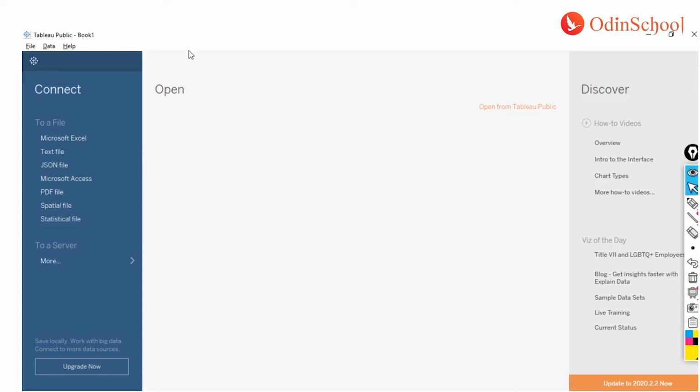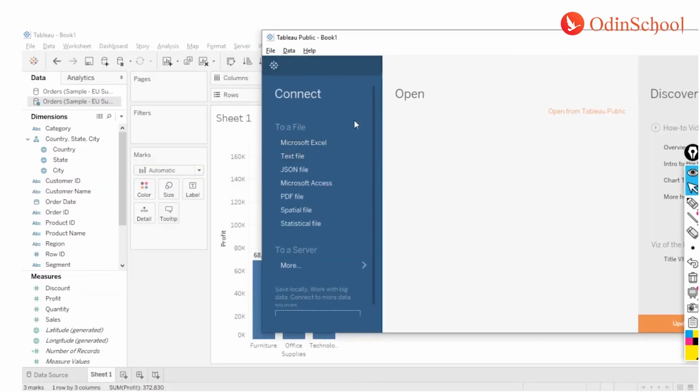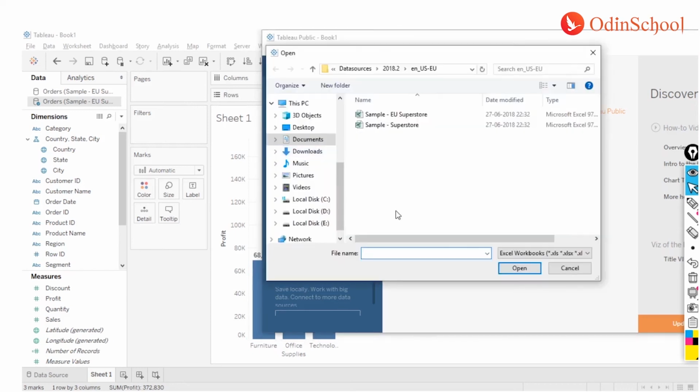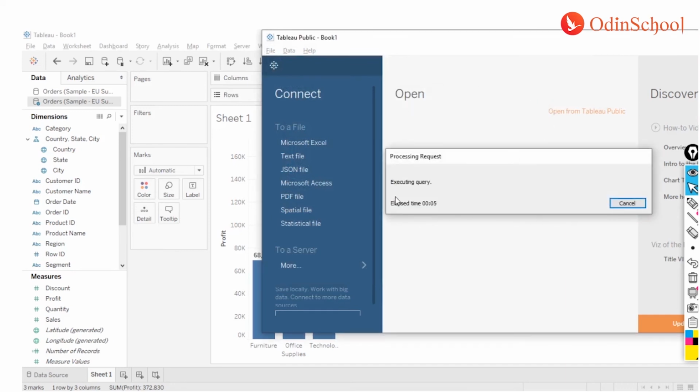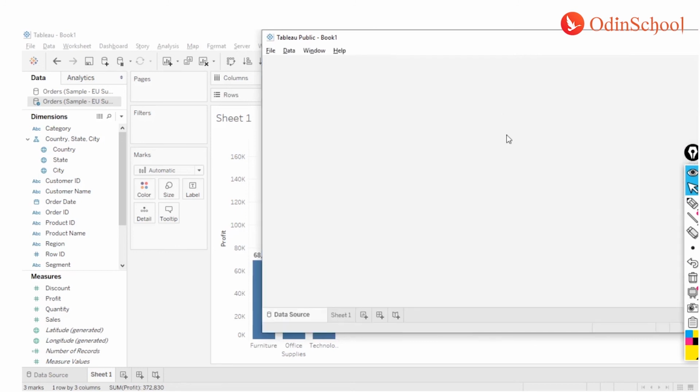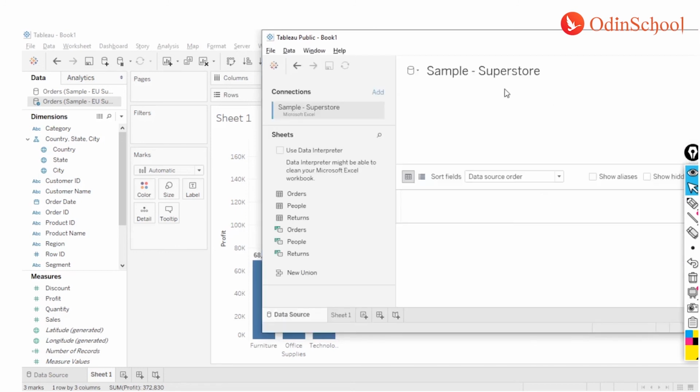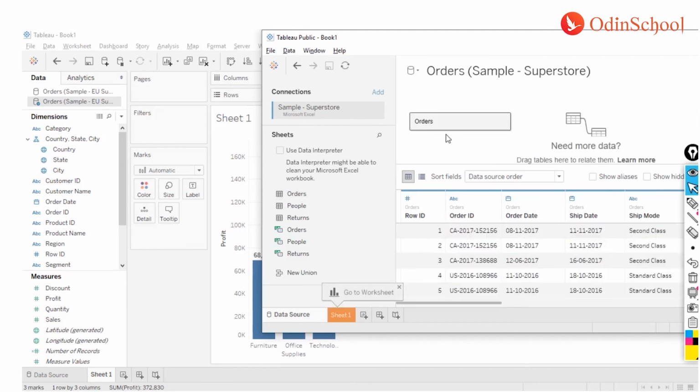However, let's see how we can connect to these files. You can just connect to the same Excel or any text or JSON, and it's the same process. Let me see if I can quickly connect to one of them. I just have to click over here. Oh well, we are already navigated to that, so I just have to click on the Sample Superstore or any other data file, and again the same way I'm going to land on the data connection pane. In the data connection pane, I can just drag and drop it and I have my data connection established, right?